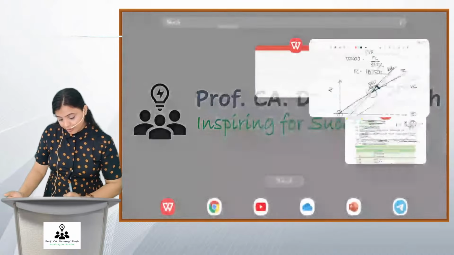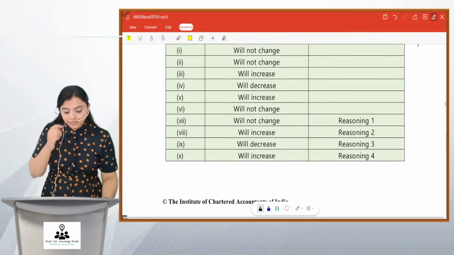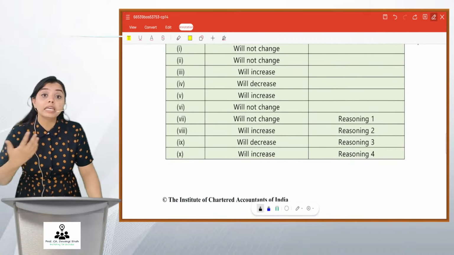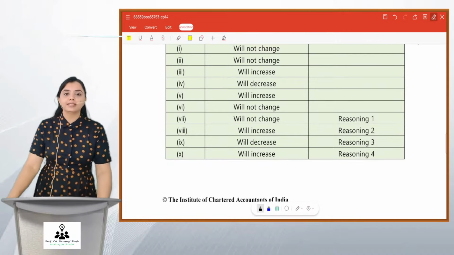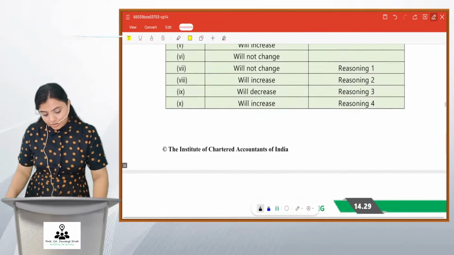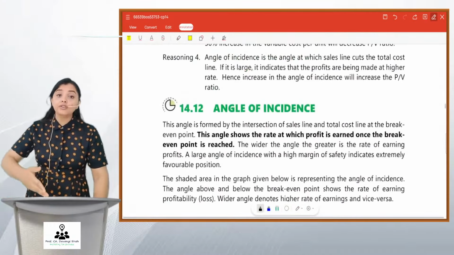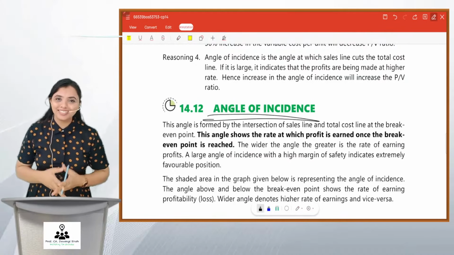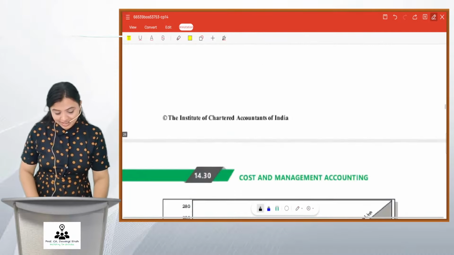Okay? So, what they are asking, increase in angle of incidence. So, friends, if there is increase in angle of incidence, your profits will be higher, that is PV ratio will increase. Fixed cost will not change. PV ratio that will increase. Okay, I hope you have understood this. You can read this. And they've asked angle of incidence earlier. Before actually teaching you what is angle of incidence, please read this on your own. You will understand. Okay.